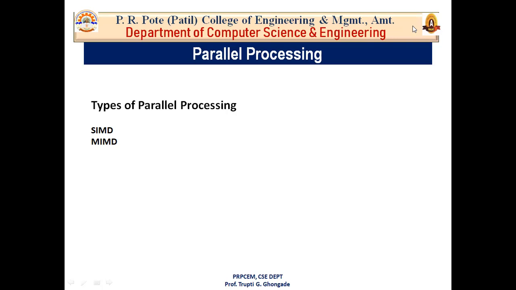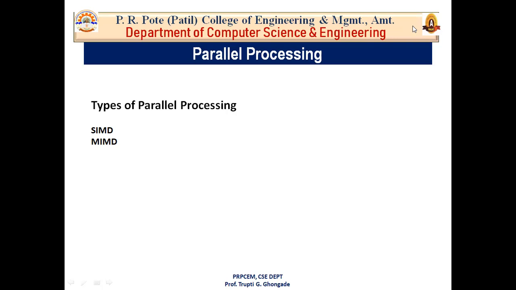For instance, while an instruction is being executed in the arithmetic and logical unit component of the processor, the next instruction can be read from memory, same as pipelining. While executing the current instruction, we are fetching another instruction. Likewise, parallel processing also works. While an instruction is being executed in the arithmetic and logical unit, the next instruction can be read from the memory. That means we are fetching the next instruction from the memory.